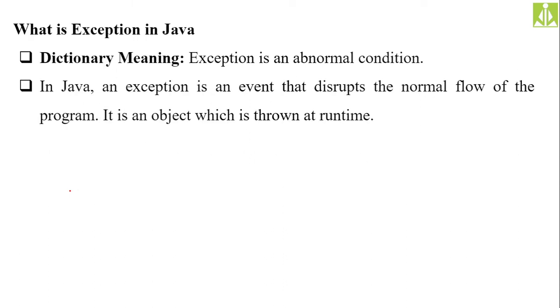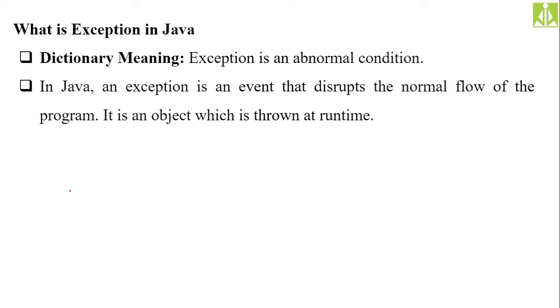If you see the dictionary meaning of the term exception, it is nothing but an abnormal condition. In Java, it is an event basically. Exception is not something which is present and going to give issues to us.